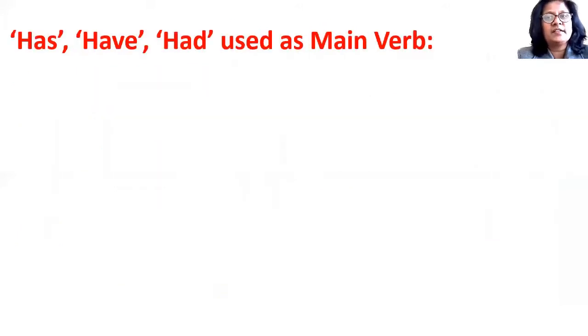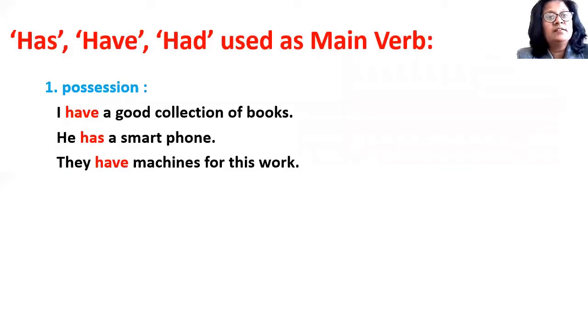Let's take the next auxiliary verb, that is has, have, and in the past tense had. Before we take them as auxiliary verbs, we should know, can they be used as main verbs? Yes. Let's check. Has, have is used to indicate possession. Possession means belongingness. So if something belongs to me, I would say I have this.